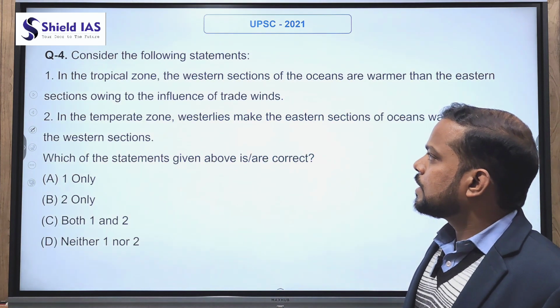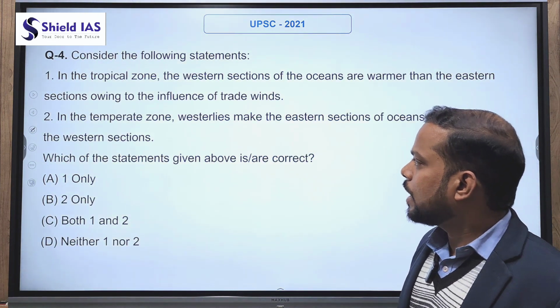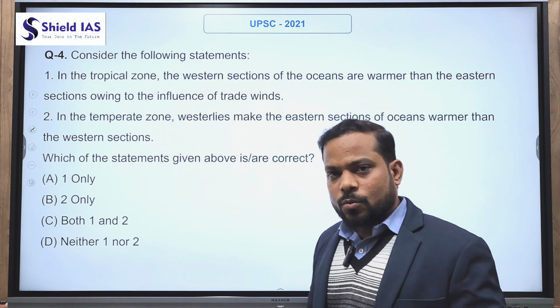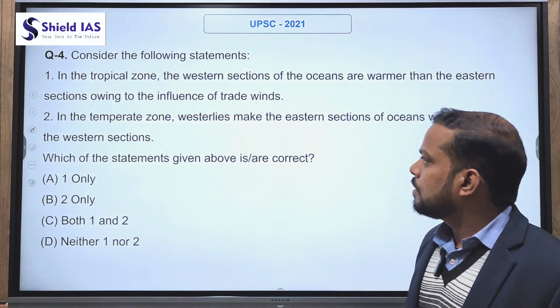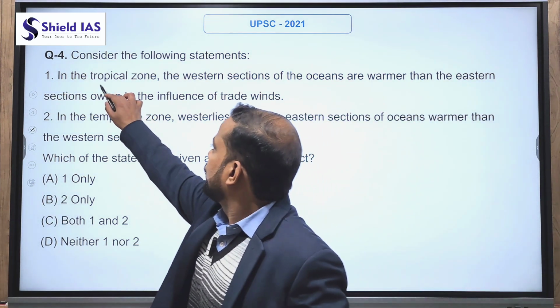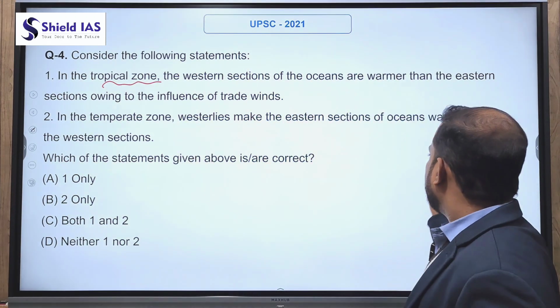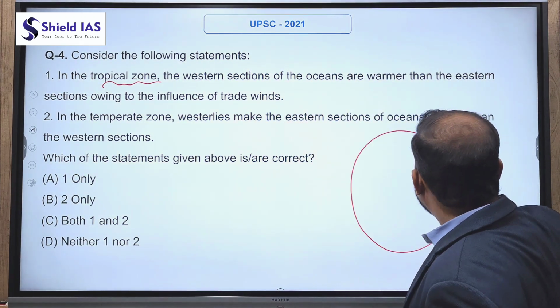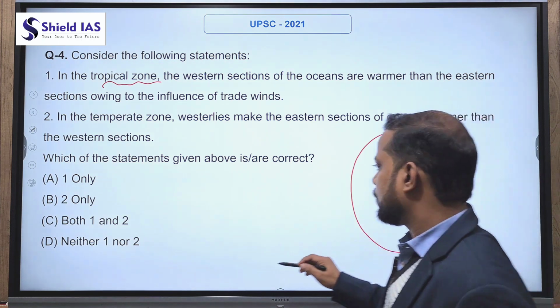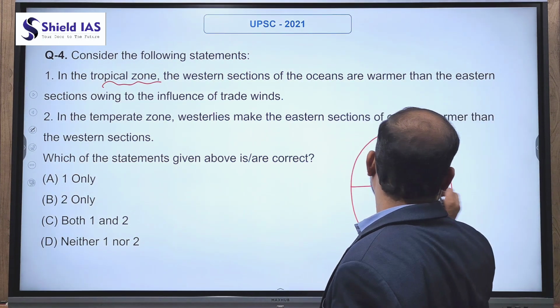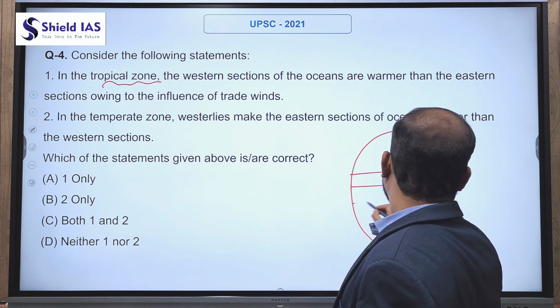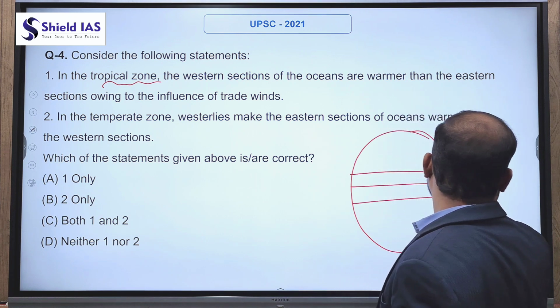Now the next question is related to the tropical zone and temperate zone. The question says consider the following statements. In the tropical zone, the zone lies between 0 to 23.5 degrees northern hemisphere and 23.5 degrees southern hemisphere.